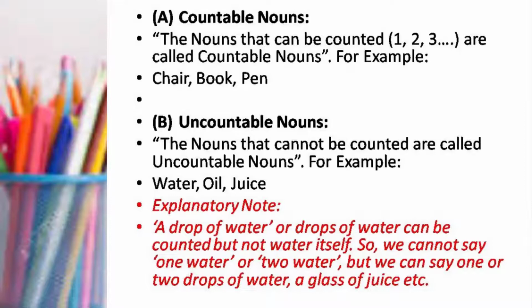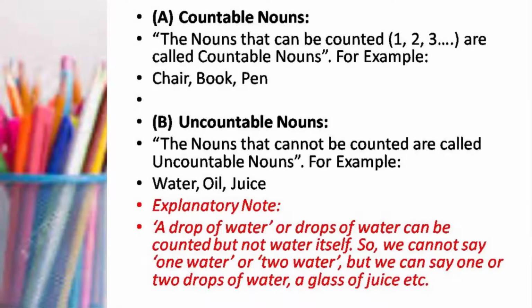There's a tip here as well. We can count drops of water, glasses of water, but we can't count water itself. Similar is the case with juice. We can count the glasses of juice, but not the juice itself. And similar is the case with chairs of wood, but not the wood itself. So wood, oil, milk, these are uncountable nouns.